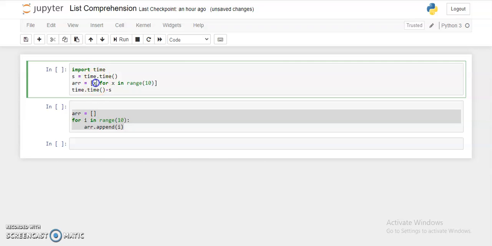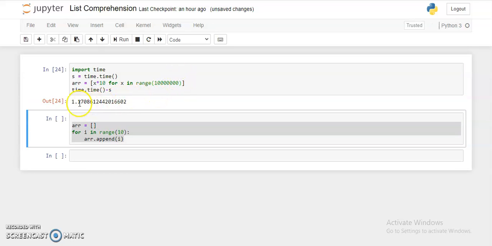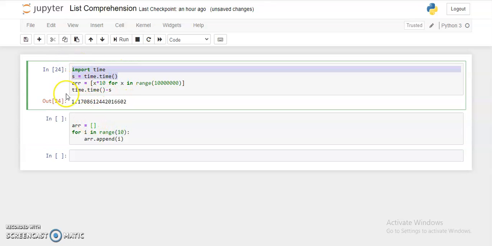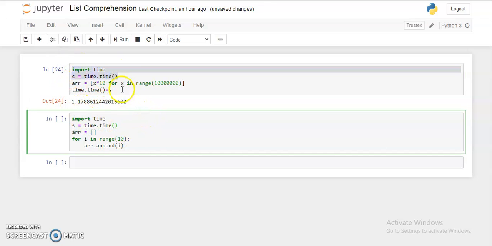So I'm going to do some mathematical functions there, and also increase this, right? Now let's see, the time it took was around 1.17 seconds, and we're going to check the same thing for the looping method, like how much time it's going to take.